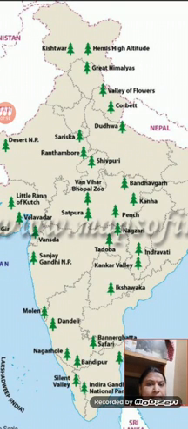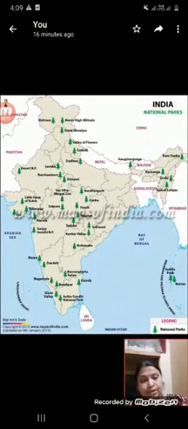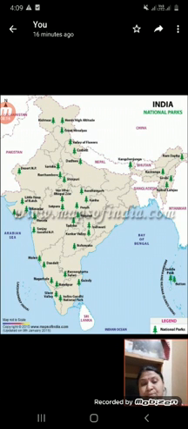Here is Sanjay Gandhi National Park. Then here Bandipur National Park. So Indira Gandhi National Park. All the national park information you are going to get in this map. In which map? Thematic map. Like this, a road map will come under the thematic map, and population also in a thematic map. It is very important to know the language of the map, to understand and read any map. You should know the language of the map.